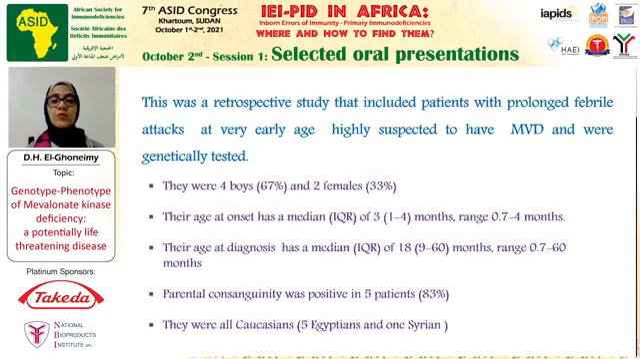There were 4 boys and 2 girls. Their age at onset had a median of 3 months, ranging between 0.7 and 4 months. Their age at diagnosis had a median of 18 months, ranging between 0.7 and 60 months. They actually presented very late to our unit. Parental consanguinity was positive in 5 patients, and they were all Caucasians: 5 Egyptians and 1 Syrian.